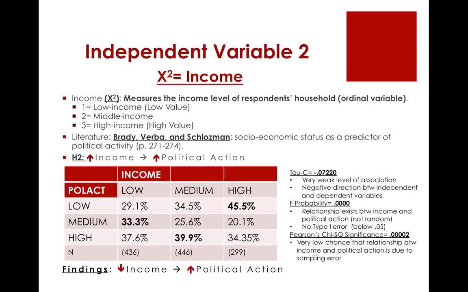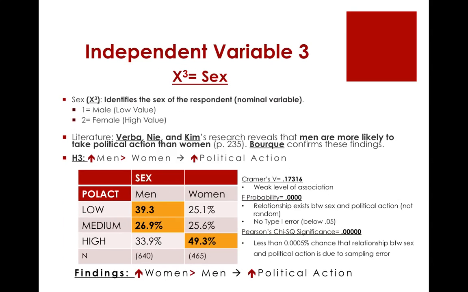My F probability shows that a relationship exists between income and political action, and this is not random or due to error. My Pearson's chi-square significance shows that there is a very low chance that the relationship between income and political action is due to sampling error.